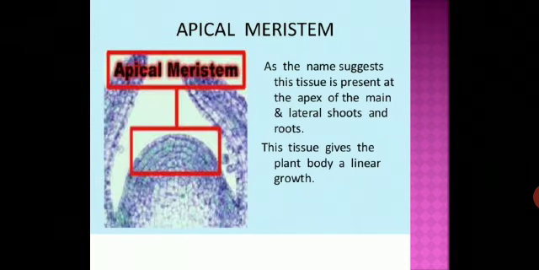Now start with apical meristem. As the name suggests, this tissue is present at the apex of the main and lateral shoots and roots. And what is the function of this apical meristem? It gives the plant body a linear growth.